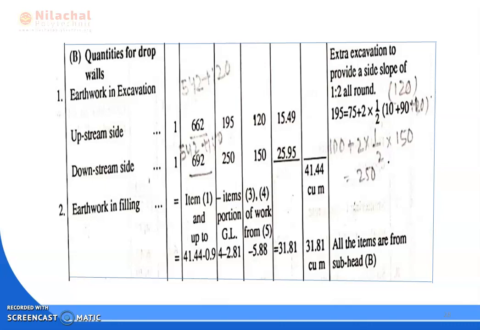So for the total drop wall cross section, we follow the longitudinal section of the drop wall, and for the height or length of the drop wall, we follow the two diagrams of upstream side and downstream side of the drop wall.